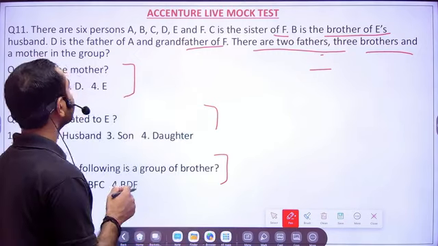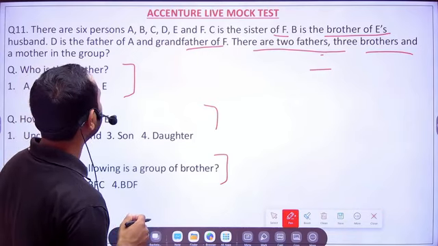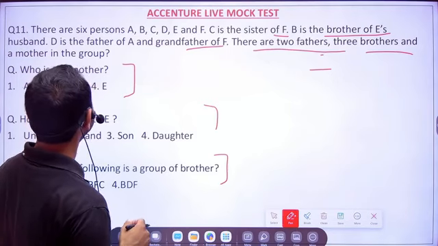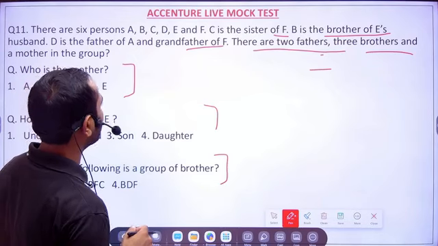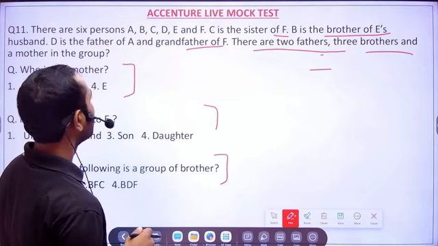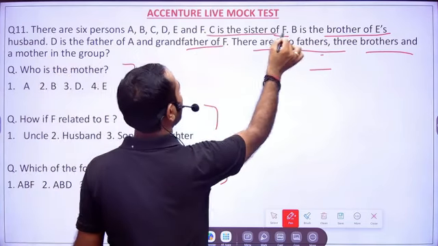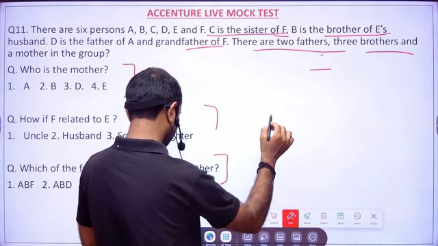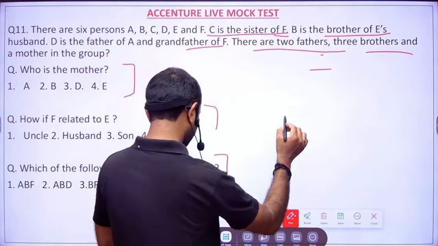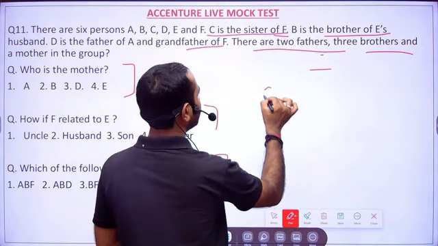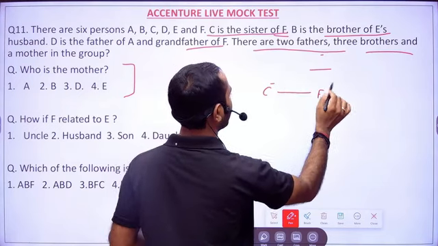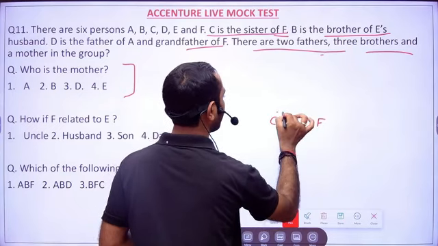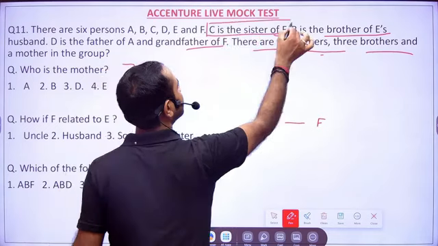So here if you'll see, there are 6 persons A, B, C, D, E, F. C is a sister of F. B is the brother of E's husband. D is the father of A and grandfather of F. There are 2 fathers. Okay, fine. C is the sister of F. I will write down here so that we will have space. So C is female. When you say C is a sister of F, C is female.